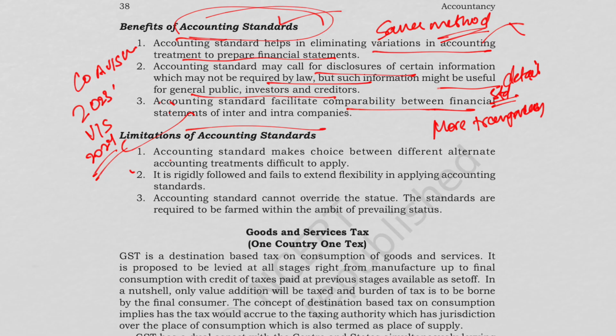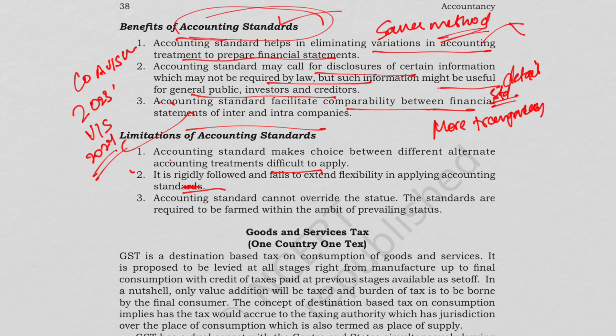First of all, accounting standard makes choice between different alternative accounting treatments difficult to apply. So when we have alternatives, it's difficult to choose. It is rigidly followed and fails to extend flexibility in applying accounting standards. So it may not be suitable for all the businesses equally.